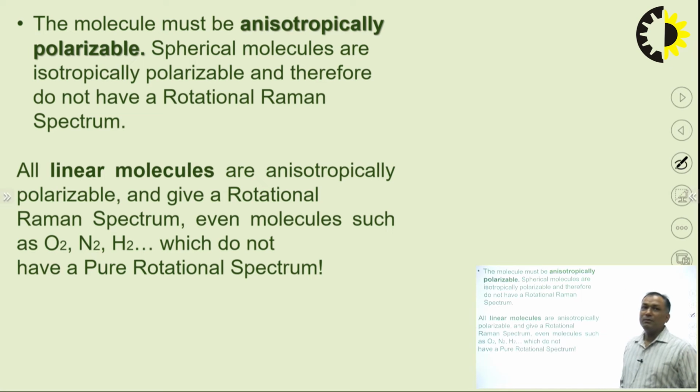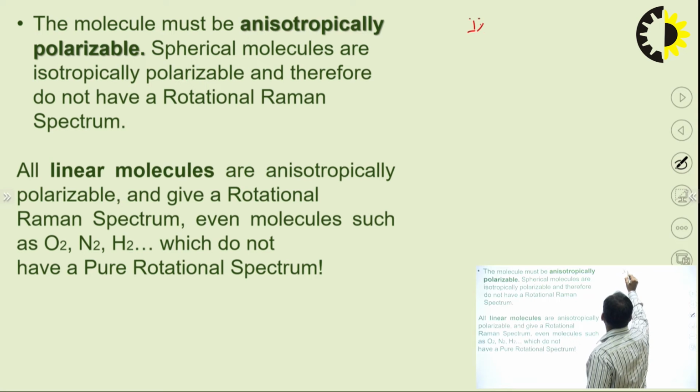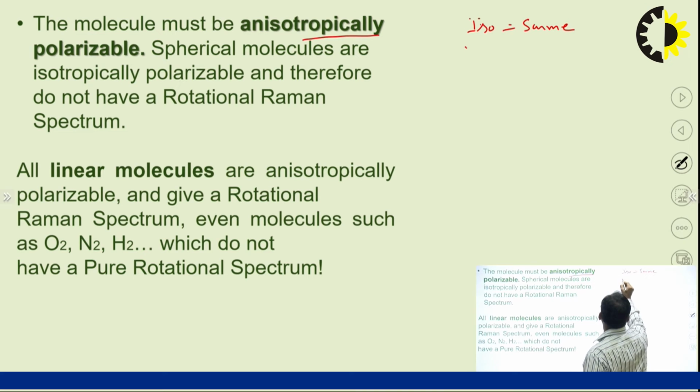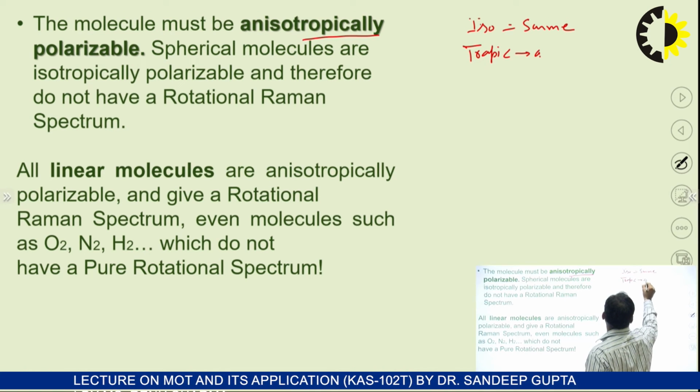Okay. So the molecule must be anisotropically polarizable. So what is this anisotropically polarizable? Iso means same. Okay. And tropic means arrangement.